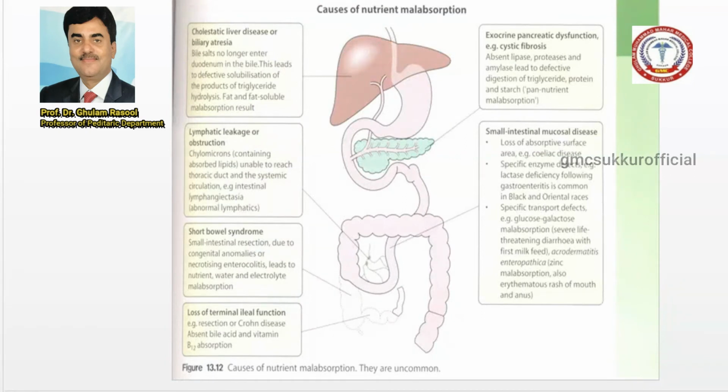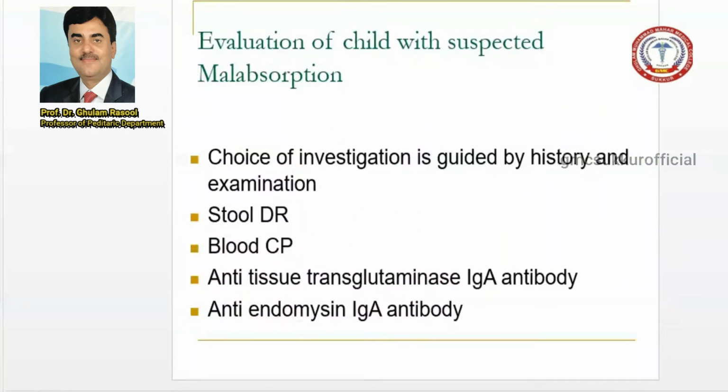Once again, digestive failure due to pancreatic insufficiency, bile salt insufficiency, gastrectomy, gastrojejunostomy, fistulas, diverticulitis, short bowel syndrome, and the best example of mucosal abnormality, that is celiac disease. Now, how to evaluate a baby who presents with malabsorption syndrome? Before going into this, I will discuss with you.